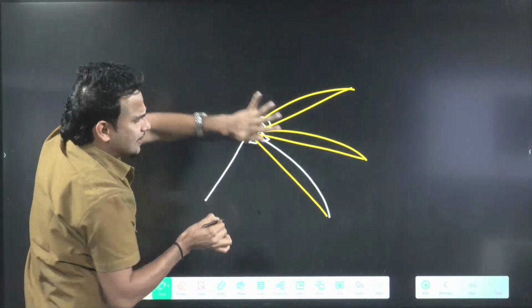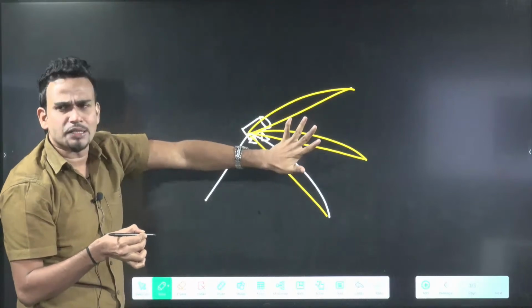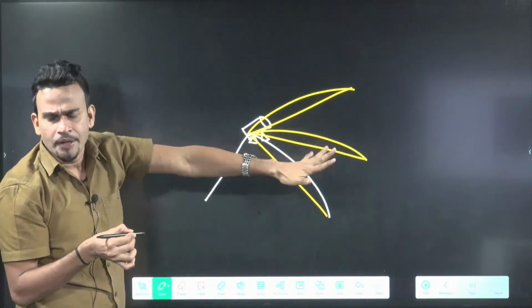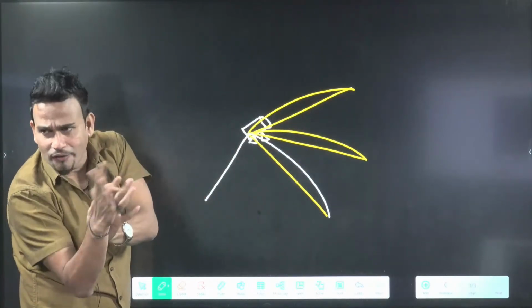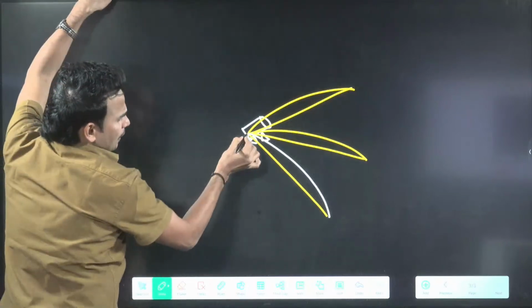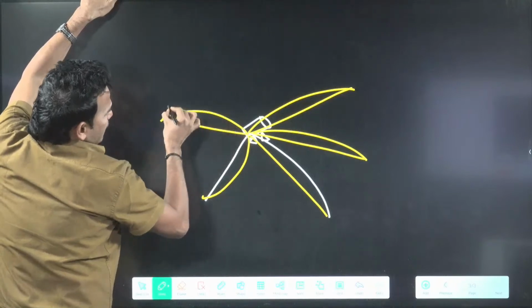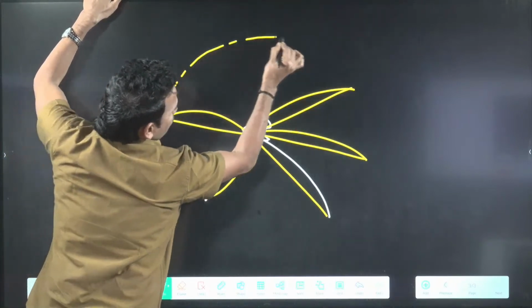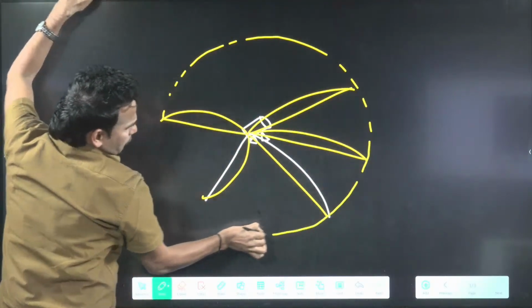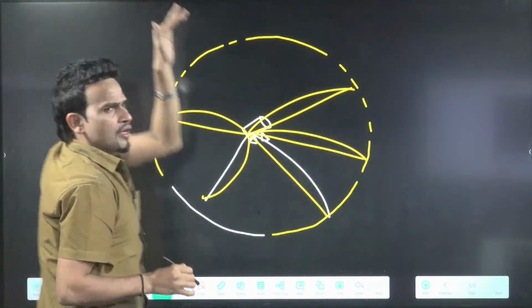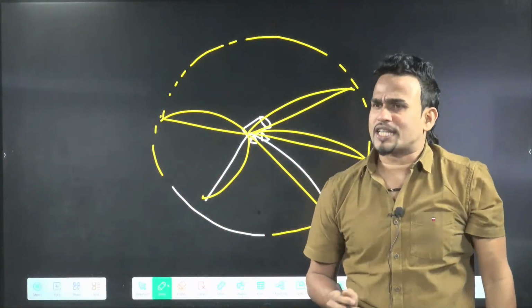This structure is in 3D and I am drawing in 2D, that's why it will not give you a clear idea, but you have understood practically when I was asking you. Now what will happen? One bullet he will fire like this. If you join all these bullets falling on the ground, you are going to get a structure which is a circle.